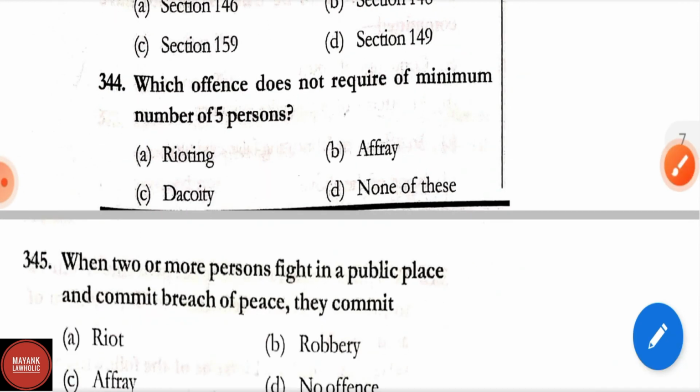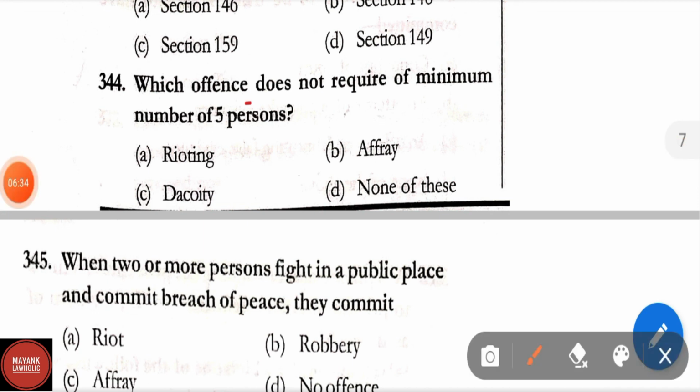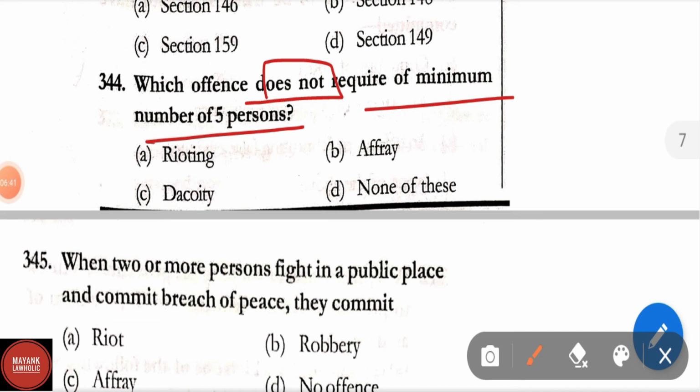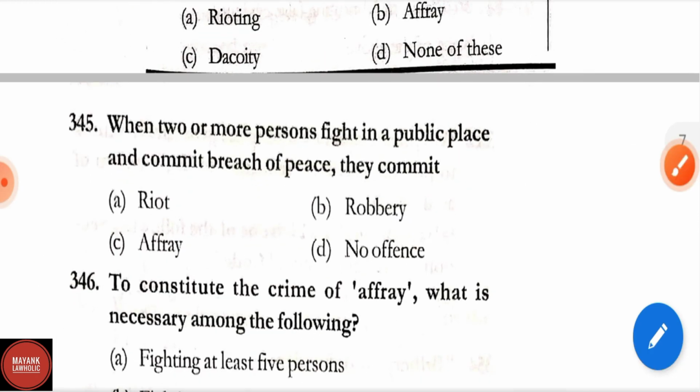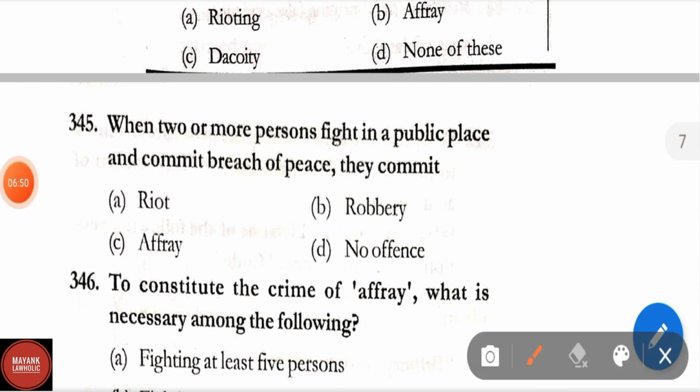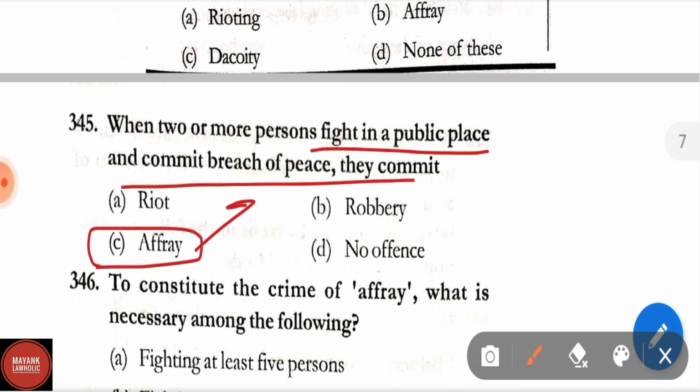Question number 344. Which offence does not require the minimum number of 5 persons? Options are rioting, dacoity, affray, none of these. Correct answer is affray. In affray, the minimum number of 5 persons is not required, only 2 persons are required. Question number 345. When 2 or more persons fight in a public place and commit breach of peace, they commit, correct answer is affray.